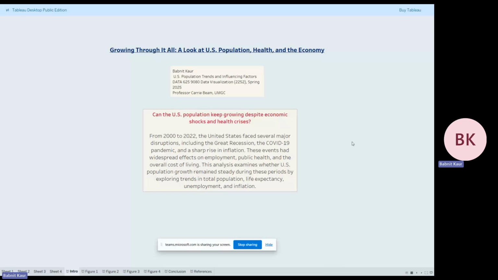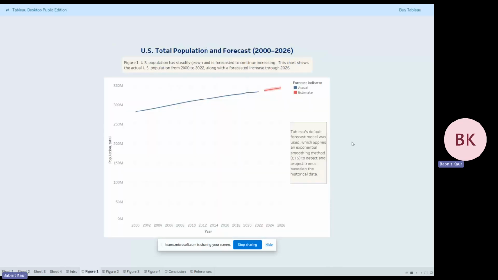So this chart here shows total population from the year 2000 through 2022, along with the forecast through 2026. As you can see, population growth stayed pretty steady even during tough periods like the 2008 recession and the pandemic. I also used Tableau's built-in forecast model, which uses exponential smoothing, also called ETS.